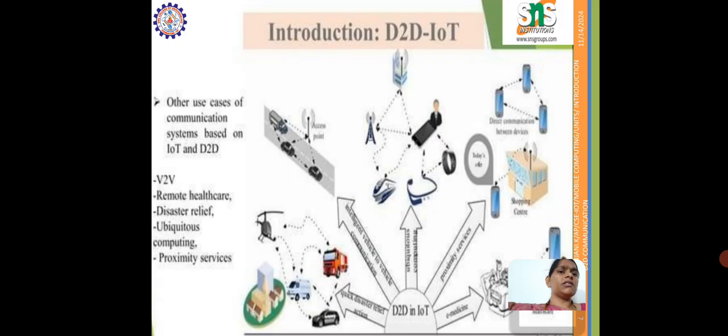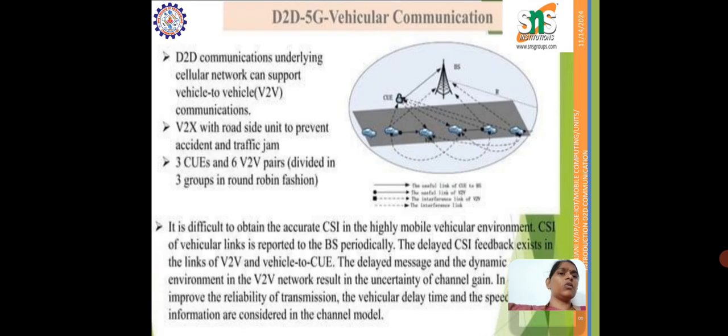Next, the other use cases of the communication system are based on IoT and D2D. A few examples of D2D communication using IoT are remote healthcare, disaster relief, computing and proximity services. Let us see about D2D vehicular communication. This is an example of vehicular communication. Here it underlies the cellular network. It supports vehicle to vehicle communication, that is V2X, with a roadside unit to prevent accidents and traffic jams. This is an example of vehicular communication.